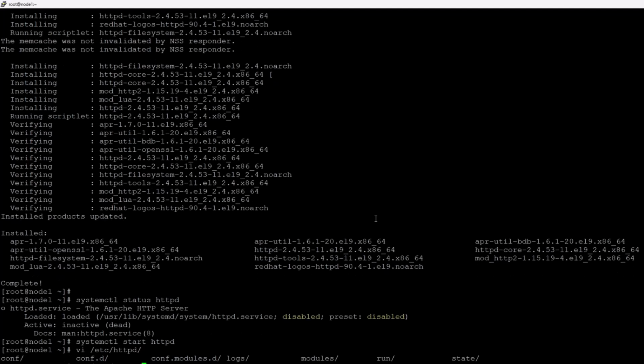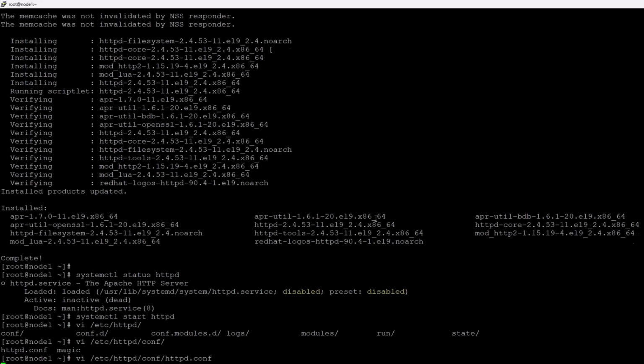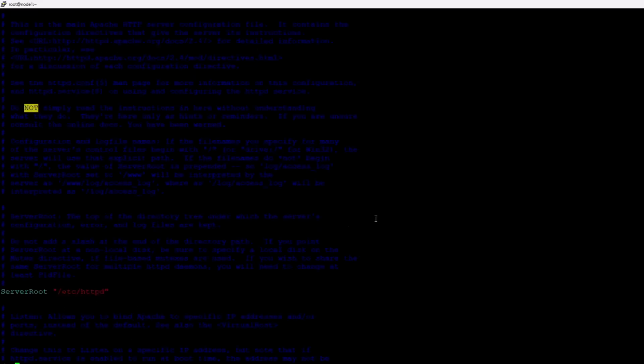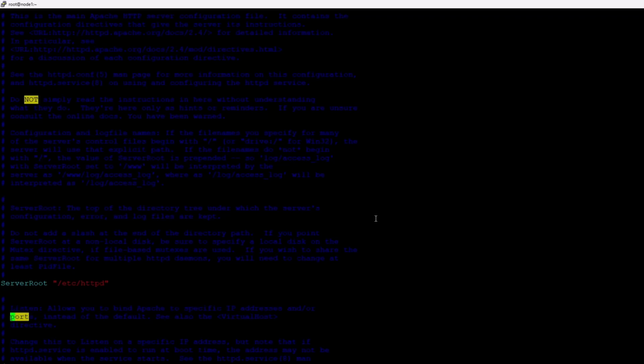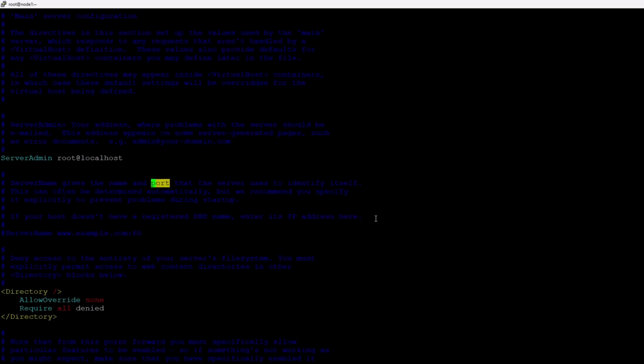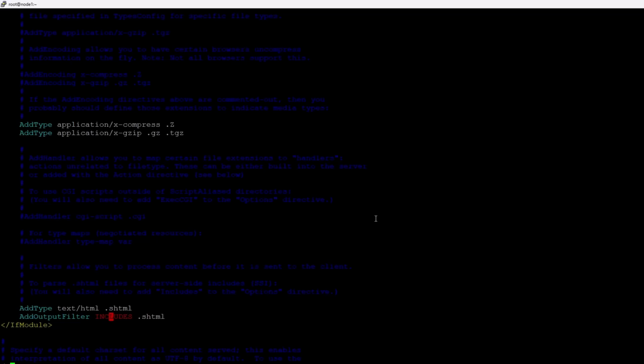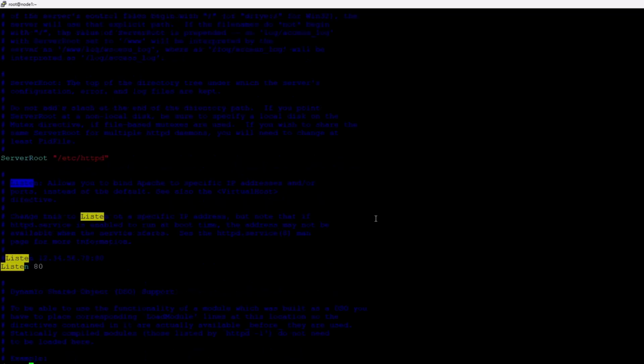I don't remember. Yeah, this is the file. You have to open it and then search for listen and press enter. Sorry, not port, search for listen. You can see it here, it's running on port 80. I'm going to change it to port 82.